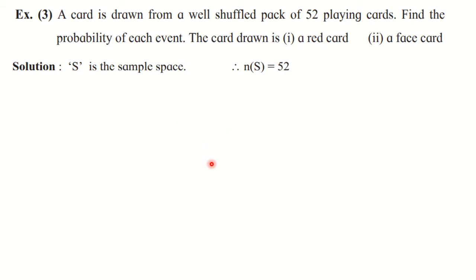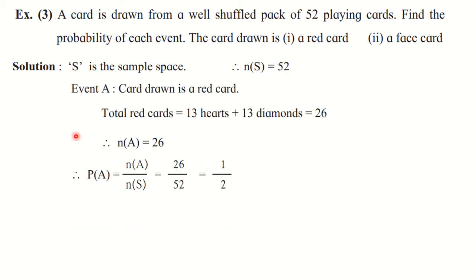So let us take the first event as A. Event A: the card drawn is a red card. So how many total red cards? 13 hearts and 13 diamonds. 26 red cards are there. And therefore n of A is equal to 26.